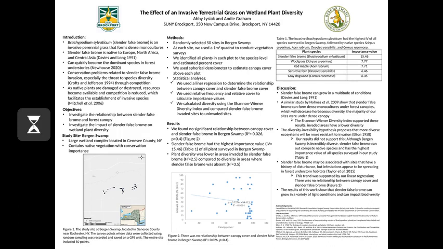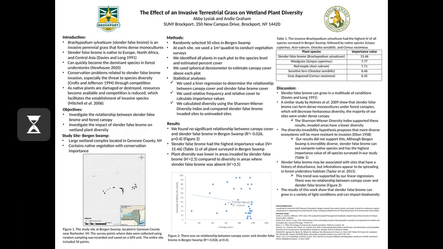The diversity invasibility hypothesis proposes that more diverse ecosystems will be more resistant to invasions. Our results did not support this. Although Bergen Swamp is incredibly diverse, Slender brome can outcompete native plant species, and it has the highest importance value of all the plants that we surveyed in our study.